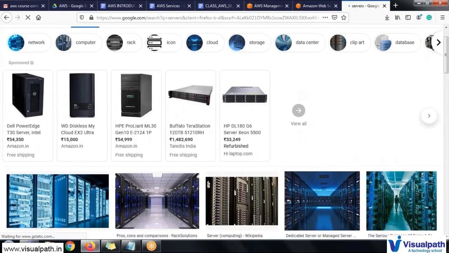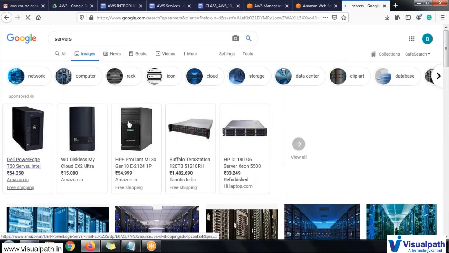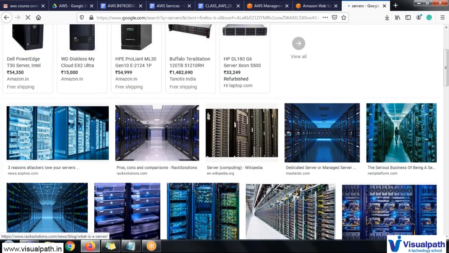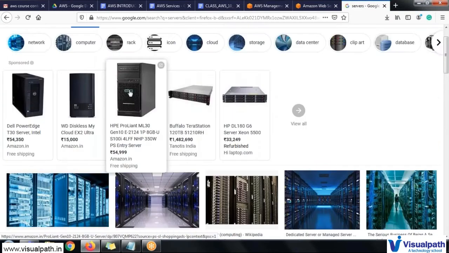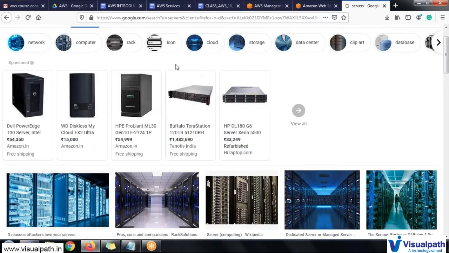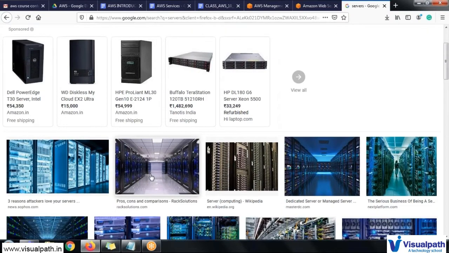These are the small CPUs which we use in our homes nowadays. This is what it may look like in organizations, or in your organization you may use this kind of server. These are the smaller parts and this is the bigger part. In our systems we may have 16 GB RAM and 1 TB memory and one operating system, like Windows most probably. In organizations they will have multiple servers with a large amount of memory and data, and multiple operating systems can be accessed inside these servers.